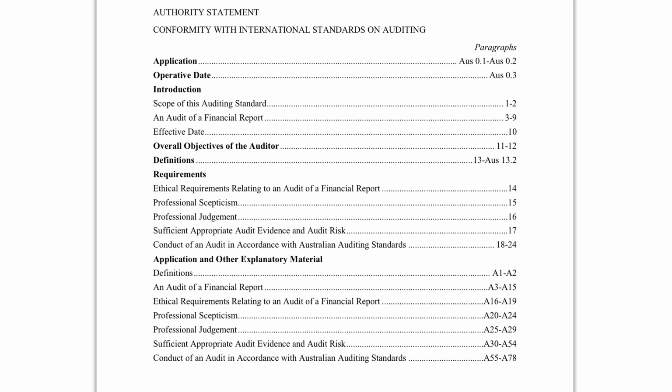at these contents. So you'll notice same sorts of stuff about application, operating date, introduction, what the standard is all about, then the requirements, that's the legally enforceable bit, and then the extra explanatory material. And now in the past I've mentioned that the explanatory material always starts with the A paragraph numbers, and you can see that right there. So the ISAs and the ASAs do have the same requirements and then the explanatory material.